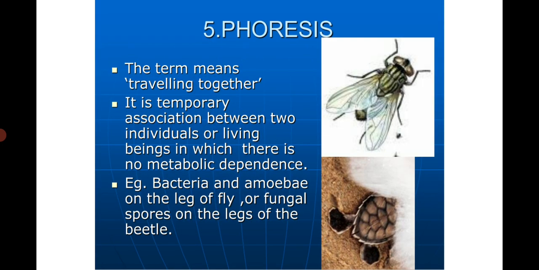Another type of animal association is phoresis. This is a very temporary type of association, and the term means traveling together. It is a very temporary association between two organisms in which there is no metabolic dependence. Examples are bacteria and amoeba on the legs of flies, or fungal spores on the legs of certain beetles that are transmitted when the beetles and the flies move.